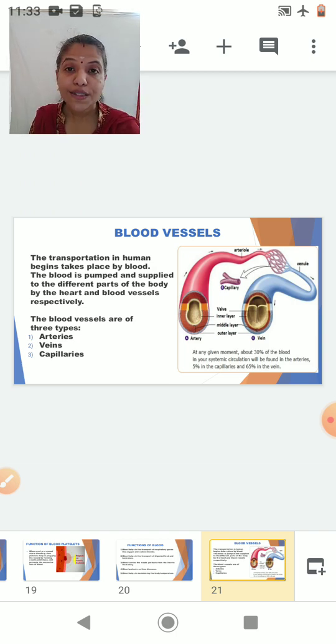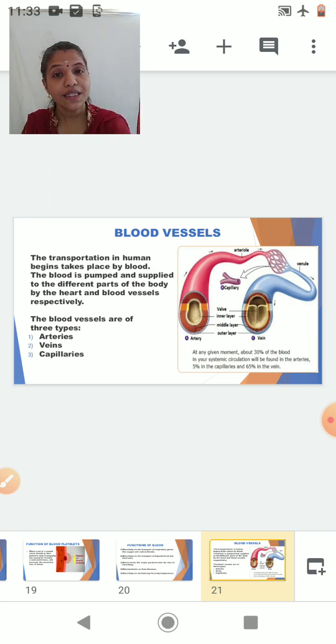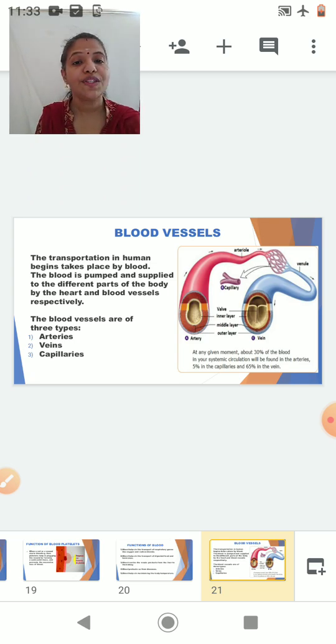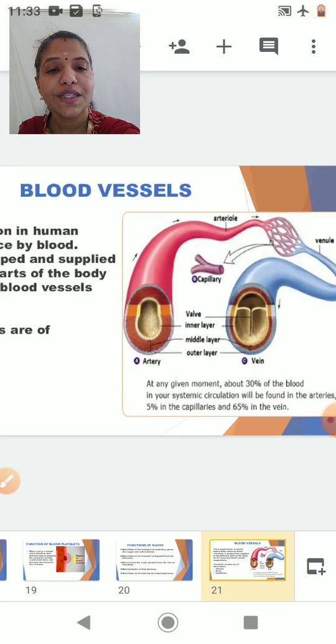And the blood is moving through the structures which are called blood vessels. Now the blood vessels in case of human beings are of three types, that is arteries, veins and capillaries. So now we will study about the blood vessels.